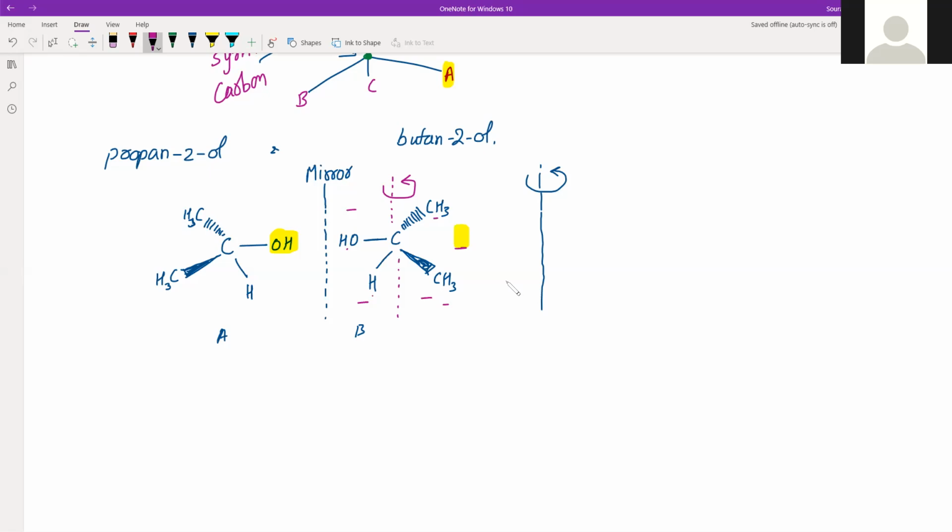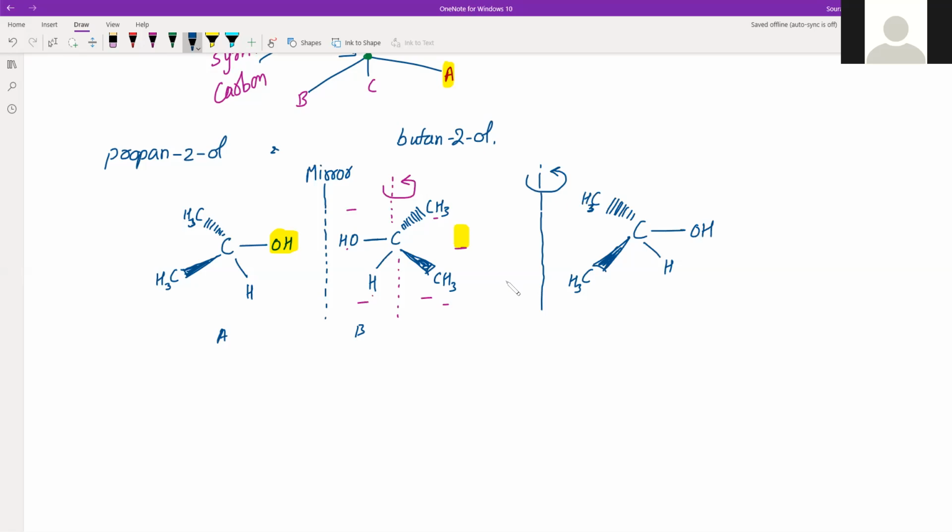After rotation of 180 degrees, this carbon still remains in the center. Here you have CH3, here you have H, this is your OH, and there is this CH3 on the back side of your screen.